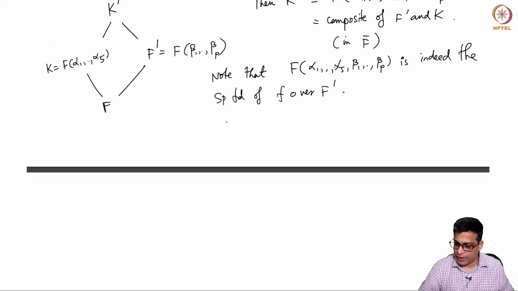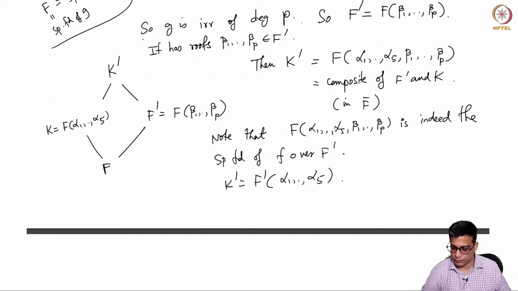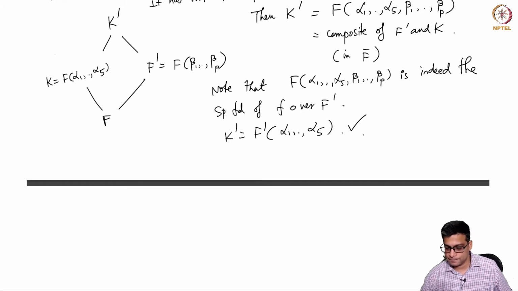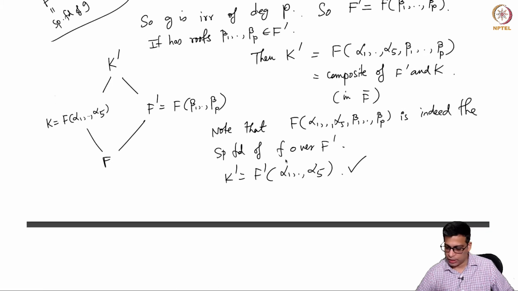Because this field K prime is generated over F prime by the roots, right? So K prime is F prime adjoin alpha 1 through alpha 5. So f splits completely in K prime and it is generated over F prime by the roots. So that is the splitting field of small f over F prime.